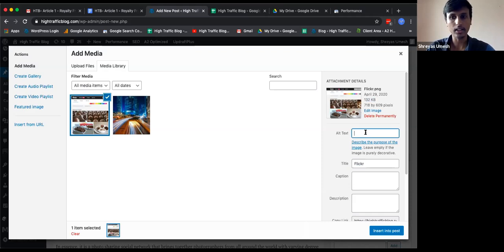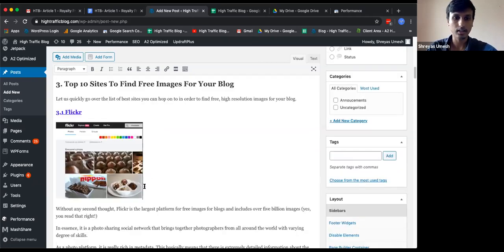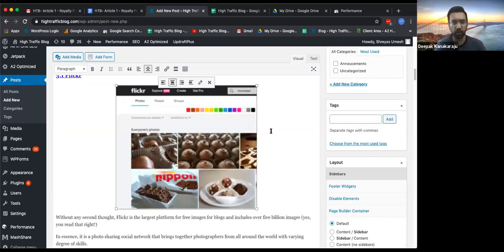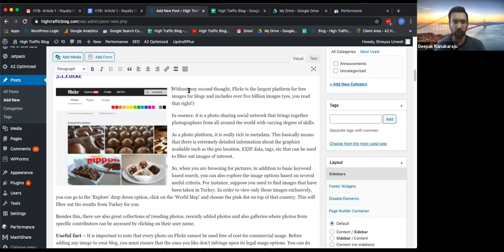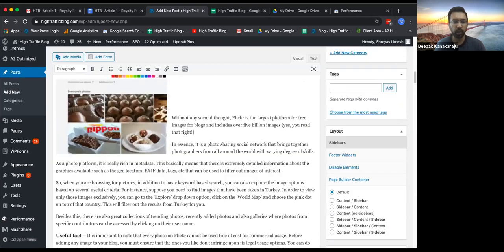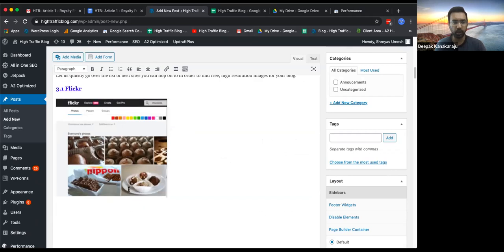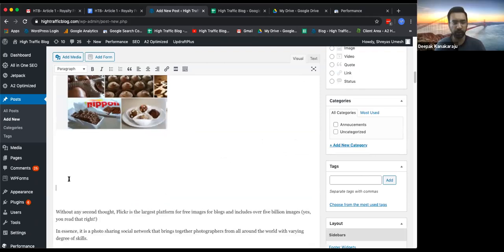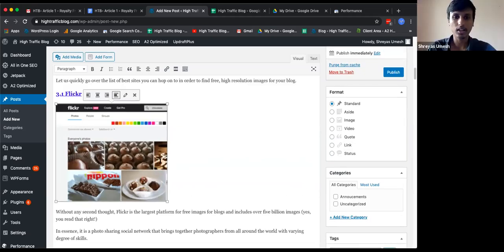I can also add this as an alternative text, which basically tells the Google search engine what this is. Yeah. You can actually make it a little bit smaller. Looks too big. And you can keep it left aligned only, just logo. I mean, like have no alignment. If you have, just select the image and just remove it. Yeah. Perfect. So that would kind of make it not aligned, which will just sit on the left. That's what I do with Digital Deepak anyway. Okay. So this is how you add images.